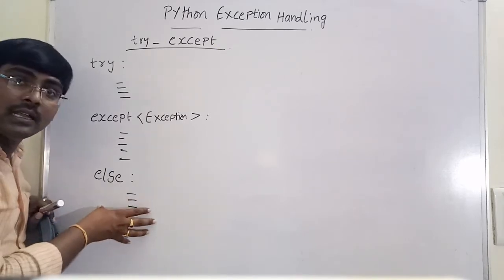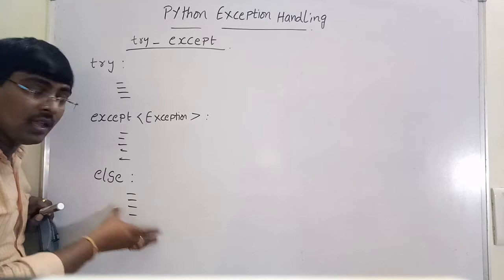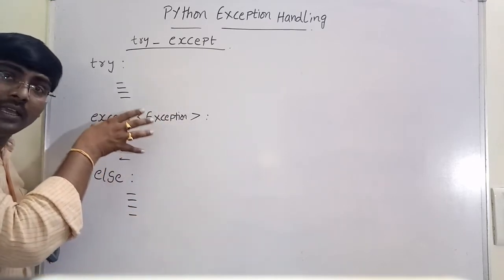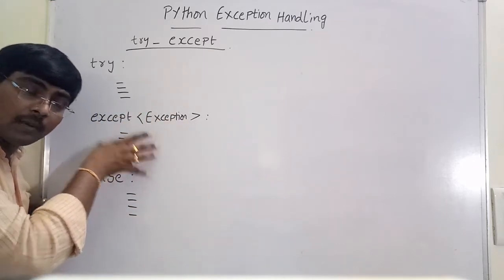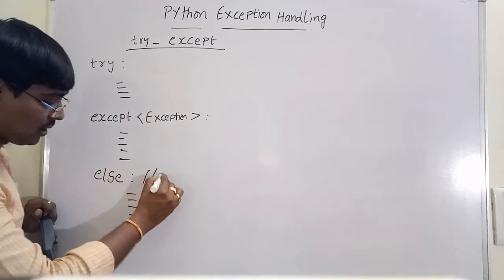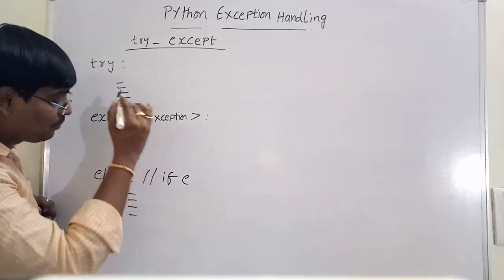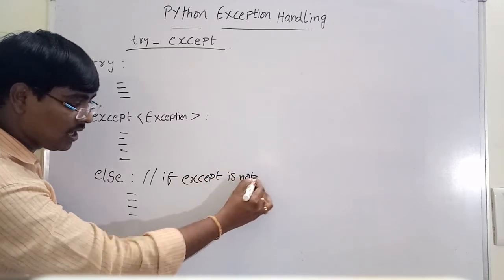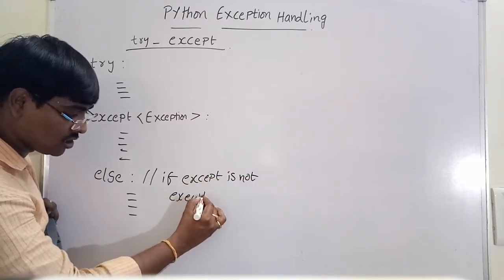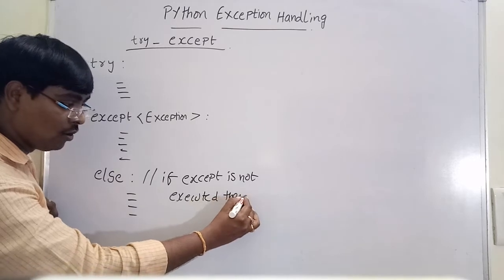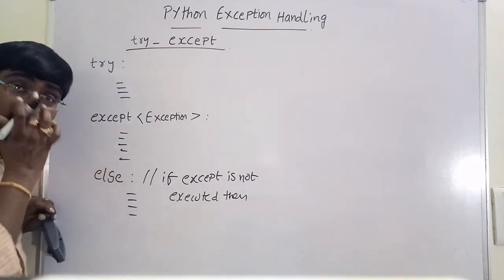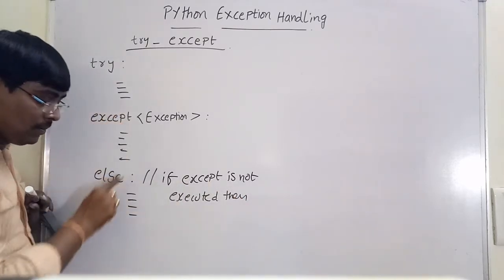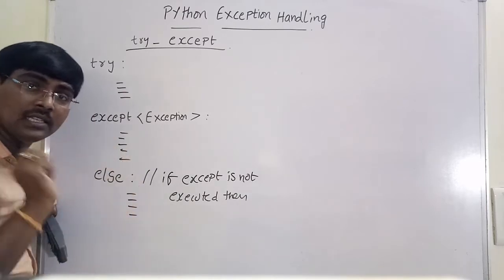The else block is executed only if the except block is not executed. Remember, it is executed if except is not executed. That is, either except or else, only one is executed.